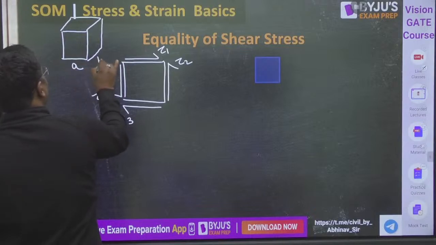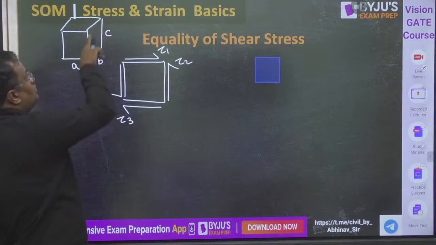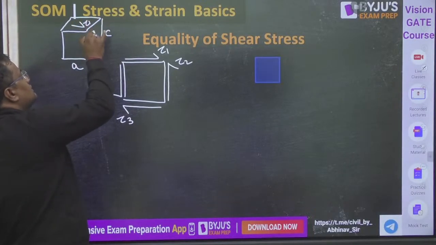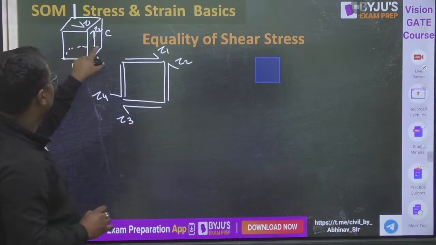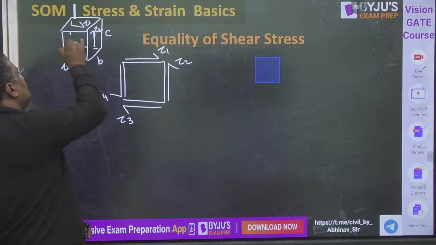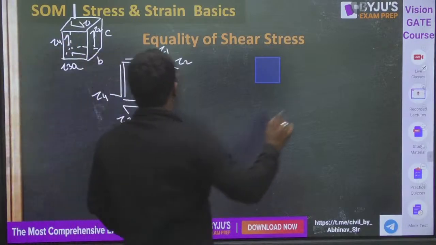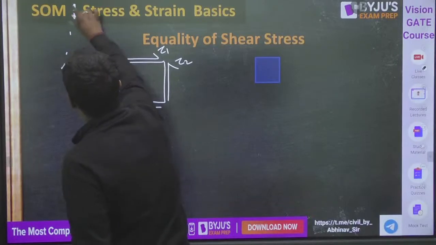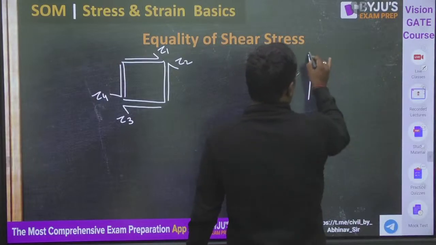This is A, this is B, and this height is C. So tau 1 is acting at the top face, tau 2 is acting at this face. All are shear. Tau 3 is acting at the bottom face, and tau 4 is acting here. All are shear.